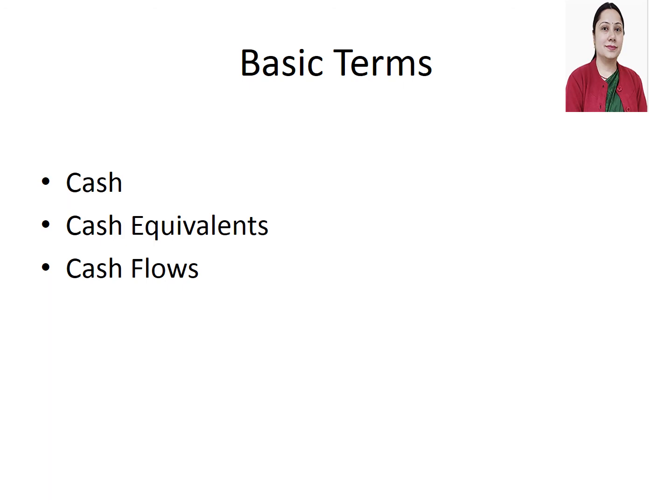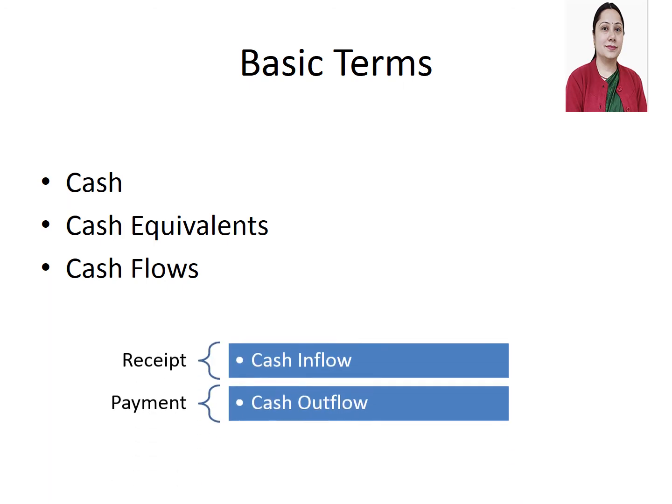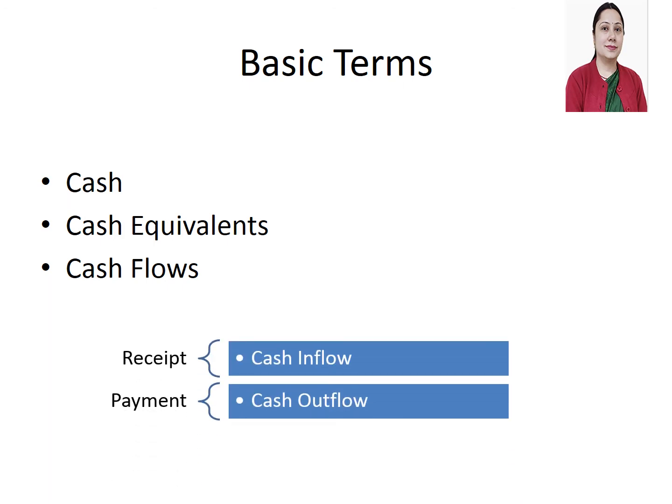Then cash flows. Cash flows means changes in cash. Amount of cash or cash equivalents which company receives from any source is cash inflow. Amount of cash or cash equivalent which company gives or pays out is cash outflow.